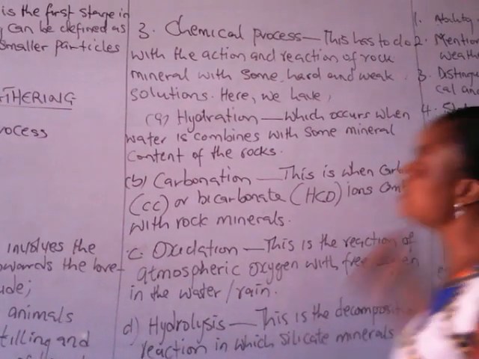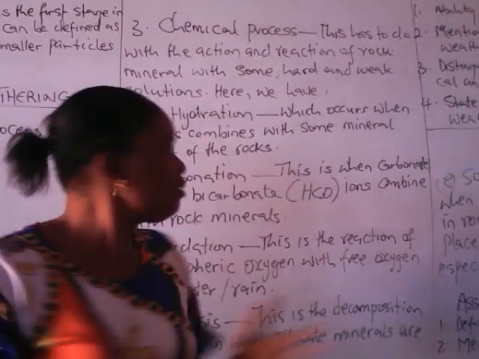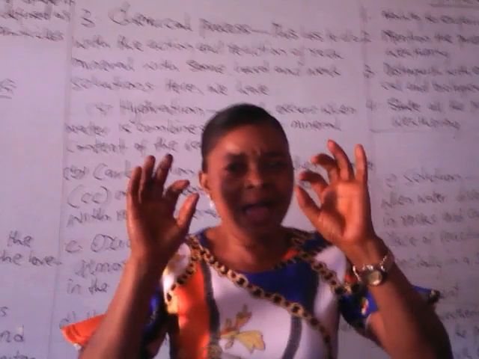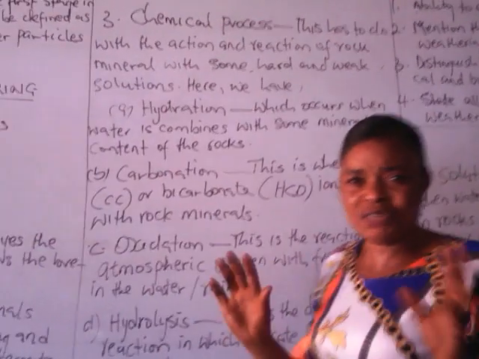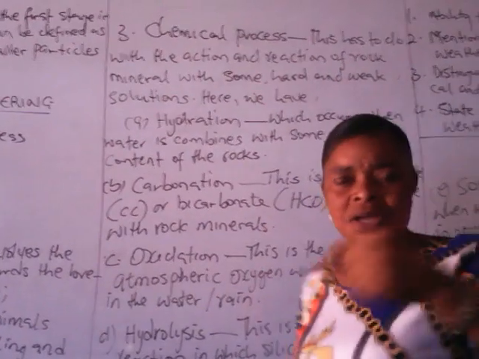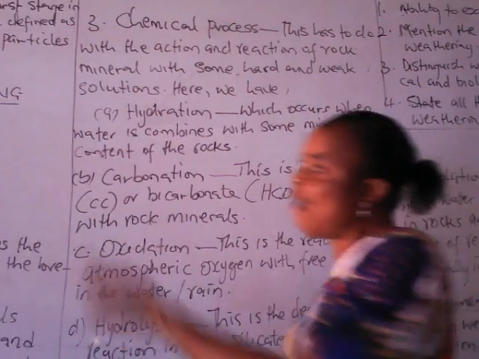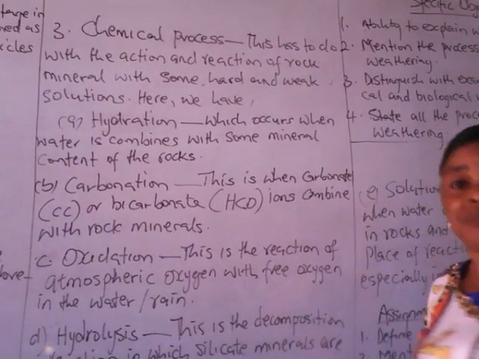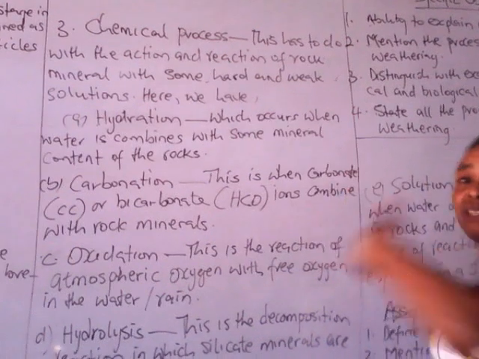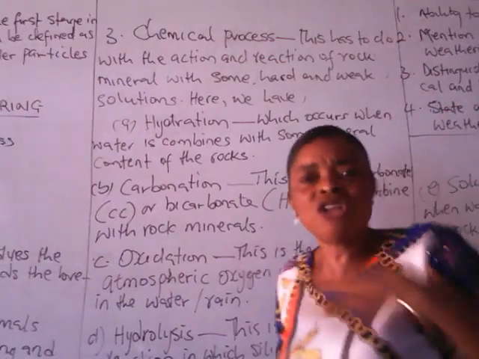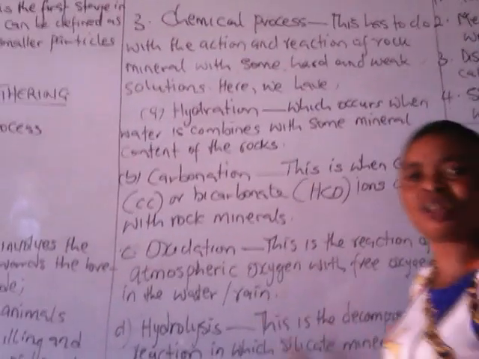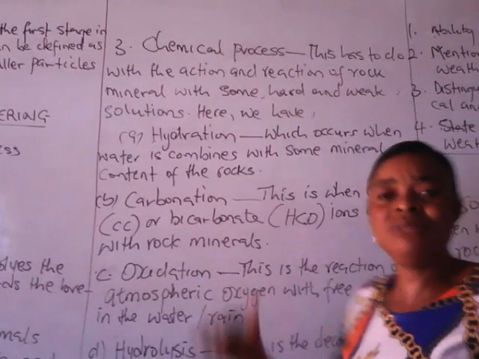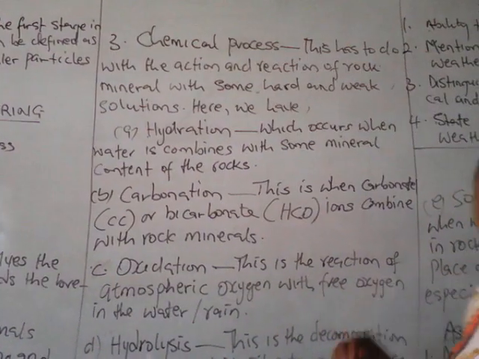The third one is the chemical process of rock weathering. The chemical process has to do with igneous rock. You know the formation of rock differs. Biological and physical weathering have to do with sedimentary rock and some metamorphic rock, depending on their mode of formation. The chemical process has to do with igneous rock, because you still remember that igneous rocks are formed by the solidification and cooling of molten liquid, mainly formed by minerals inside the earth crust.